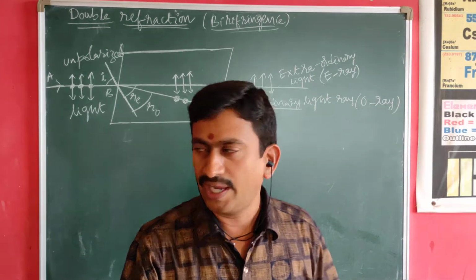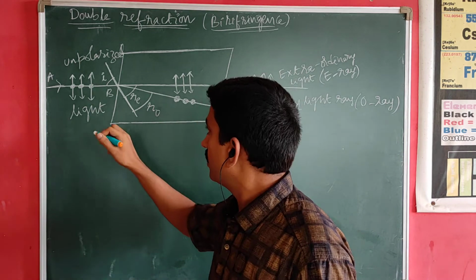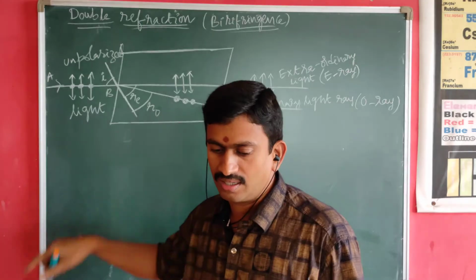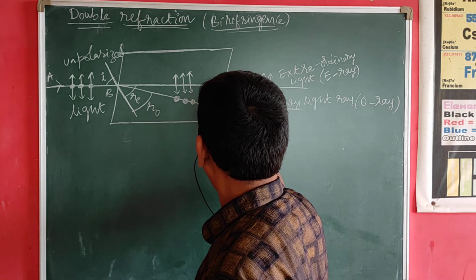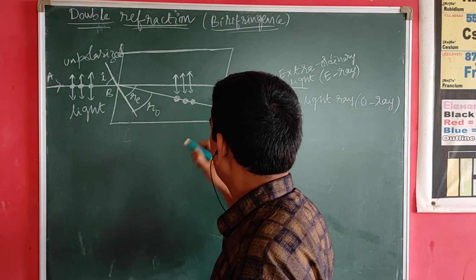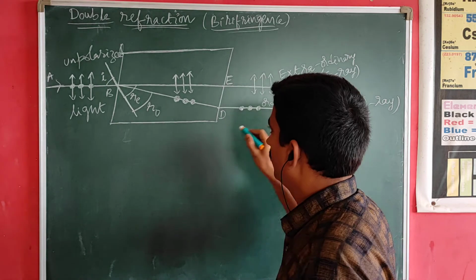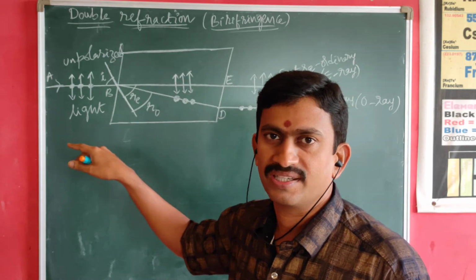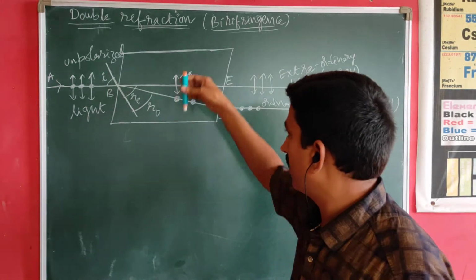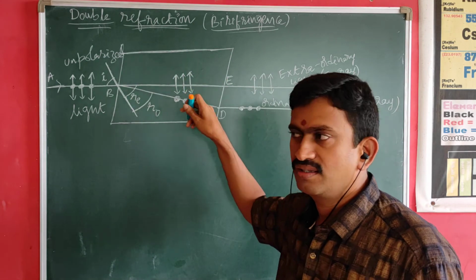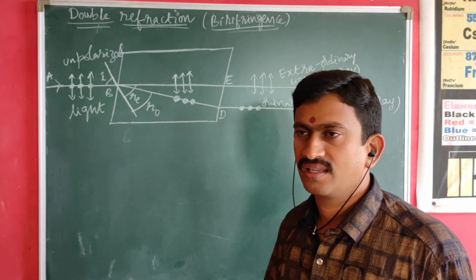So AB is the unpolarized light ray, and when it is incident on a calcite crystal or quartz crystal, it splits up into two components. One component has the vibrations parallel to the principal section of the crystal. We call that component the extraordinary ray.